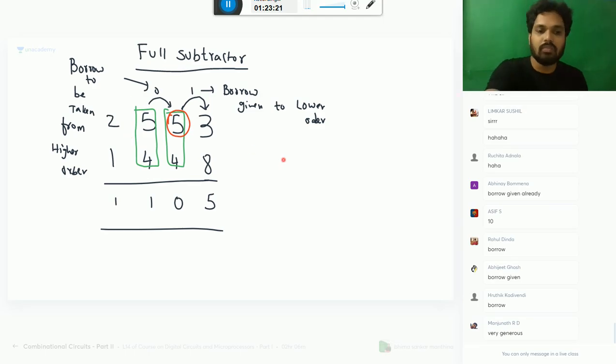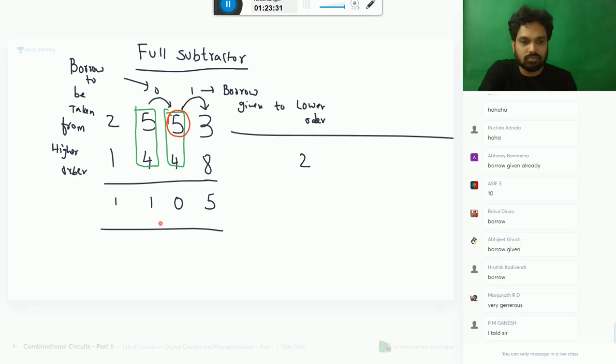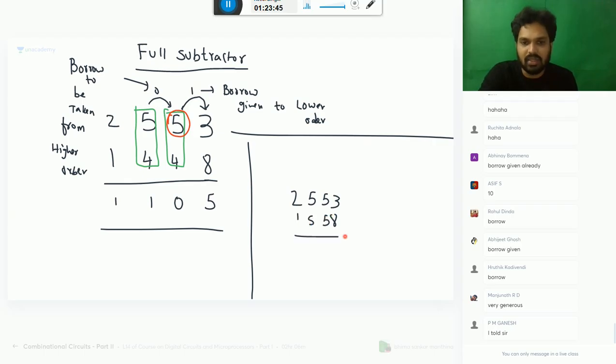Now let me take one more example. You told the same, very good, Ganesh. 25, 25, 53 minus 1558. I'm taking the example such that it will give you better understanding. Now you have taken a borrow of 1. So 13 minus 8 is 5. Now after giving this, he is left with how much? After giving this one, he is left with how much?